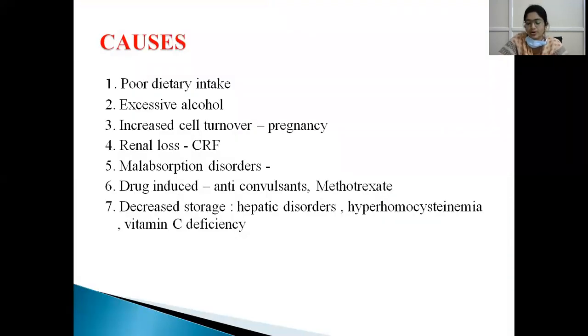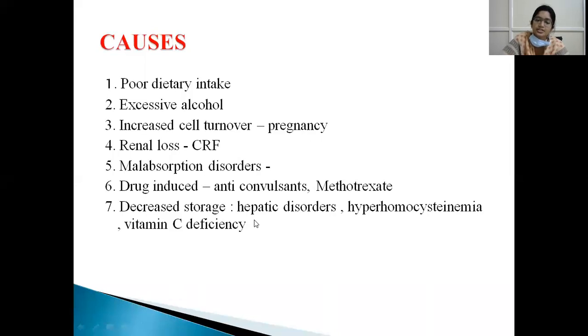So what are the causes of folic acid deficiency? Poor dietary intake, excessive alcohol intake, and increased cell turnover as in pregnancy, especially multiple pregnancy. Also renal losses of folic acid, as in congestive renal failure, malabsorption disorders, and drug induced causes such as anticonvulsants and methotrexate. Methotrexate is an anti-cancer drug, so when we give methotrexate, we have to give folic acid along with it.